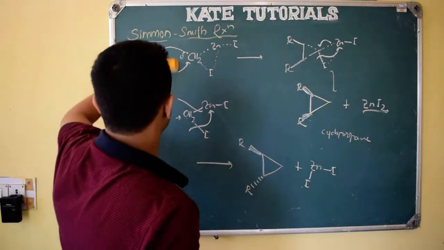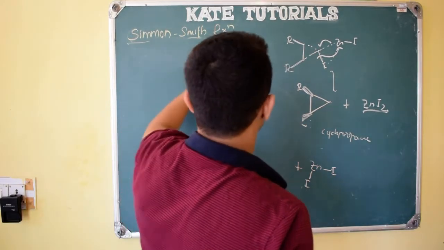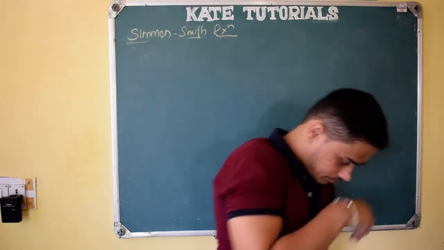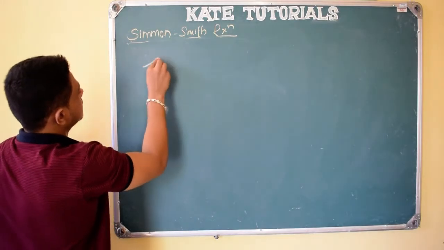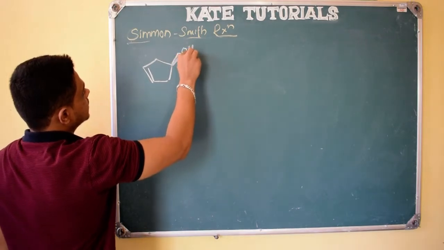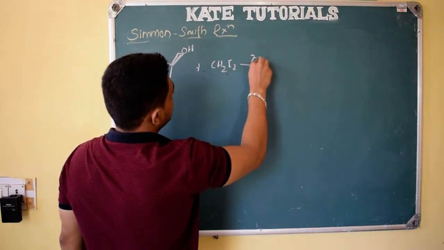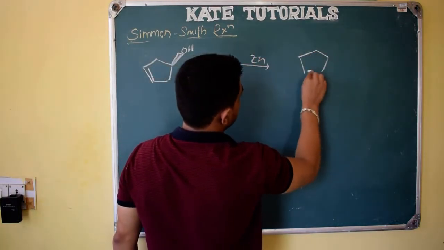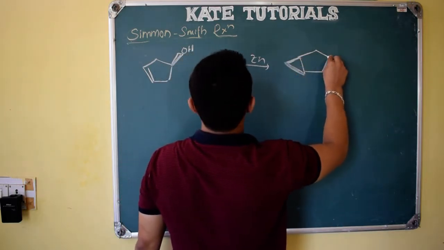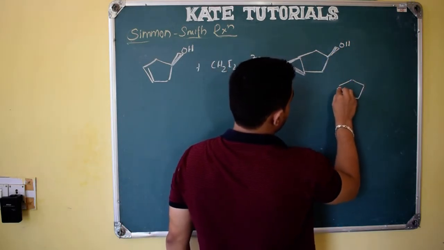So this is about the stereochemistry of the Simmons-Smith reaction, and the mechanism, right? Let us see a few more examples of this reaction. See here, this is a very interesting reaction. Here OH, when we do the reaction with CH2I2 in the presence of zinc, we got this product, with OH above the plane, but not this product. We didn't get this product below the plane.